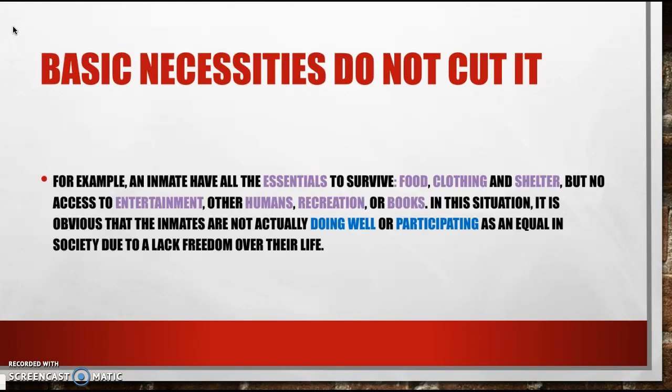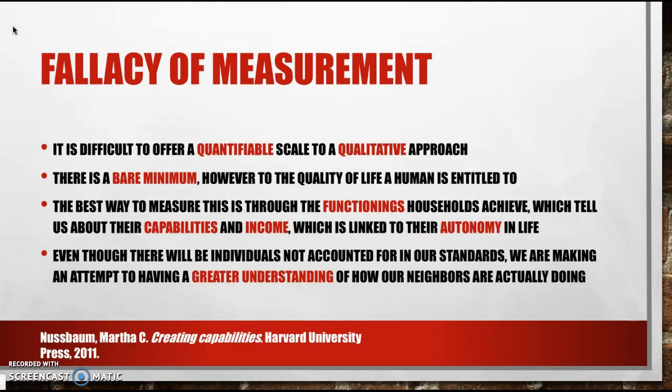If we employed this standard, our poverty rate might drop drastically, but this is just a simple statistical change. It won't actually cause anyone to be doing any better. In fact, it's likely to serve as a justification to cut down on welfare policies, which would only put people in a worse position. It is difficult to offer a quantifiable scale to a qualitative approach. There is a bare minimum, however, to the quality of life a human is entitled to. The best way to measure this is through the functionings households achieve, which tell us about their capabilities and income, which is likened to their overall autonomy in life.